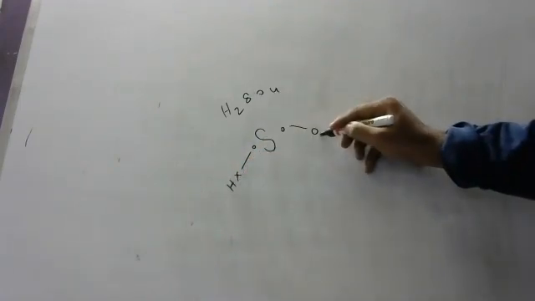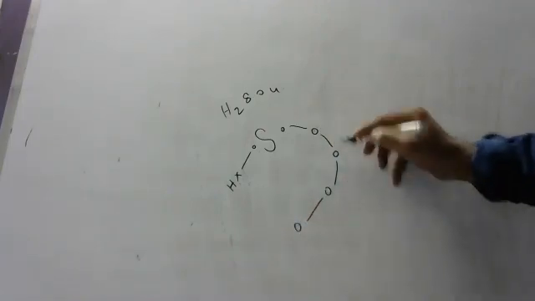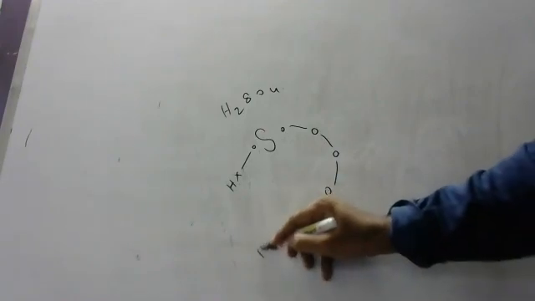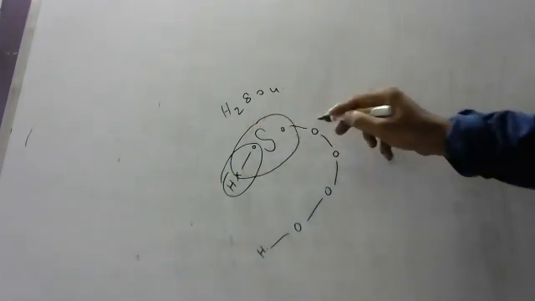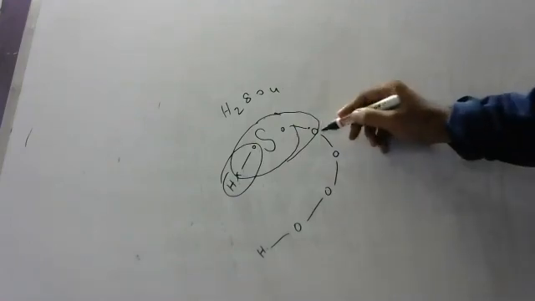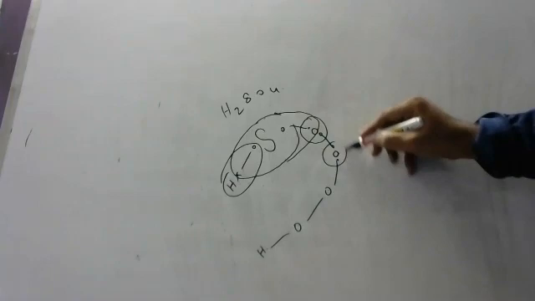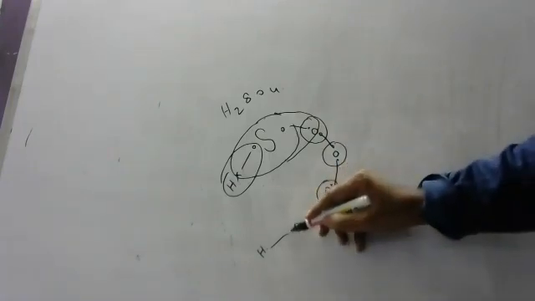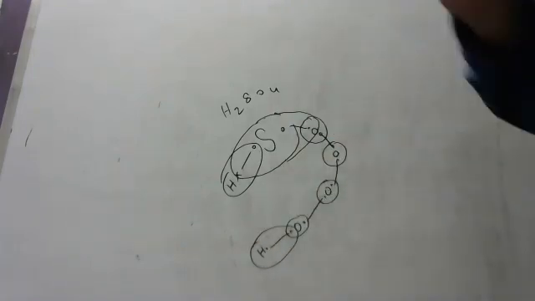1, 2, 3, 4. That's all. See, hydrogen got helium stability. Sulfur got neon stability, children. Here also this electron will be there. Each oxygen, children, will get stability like this, and hydrogen got helium stability again. This is H2SO4.